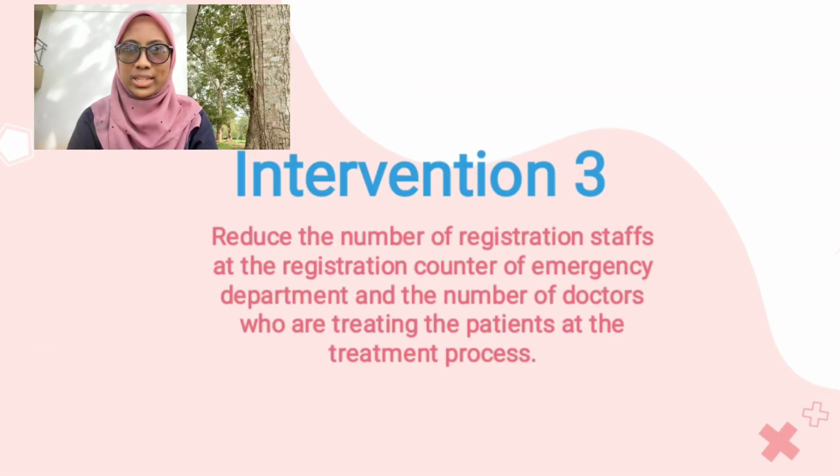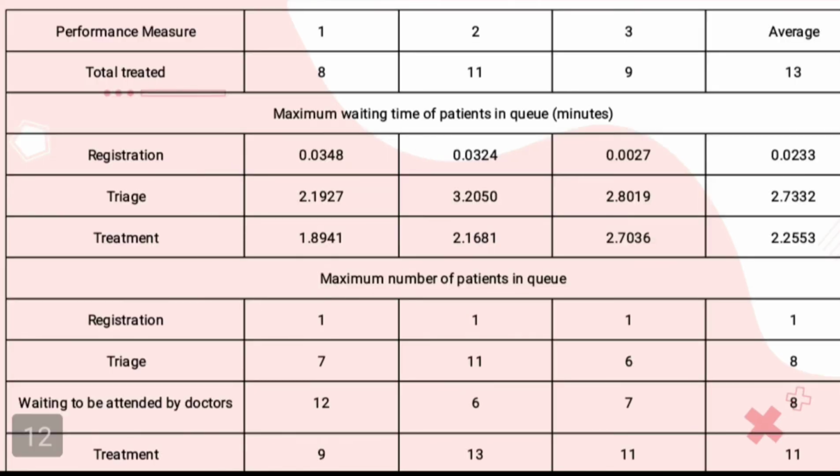Intervention 3 is reducing the number of registration staff and the number of doctors who are treating the patients at the treatment process. From the table, the average of patients successfully treated in the system is 13 patients. It proves that reducing the number of registration staff and doctors has significantly affected the total number of patients successfully treated. Triage process has the highest average maximum waiting time of patients in queue, which is 2.7332 minutes, followed by treatment and registration process, which is 2.2553 minutes and 0.0233 minutes respectively.